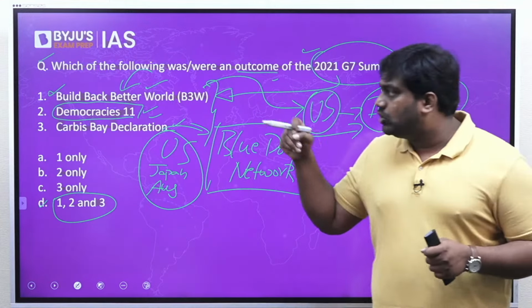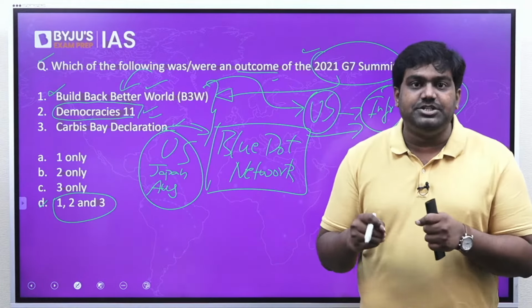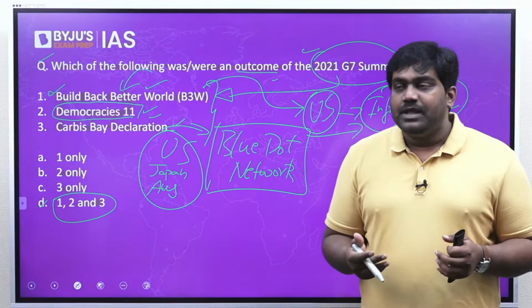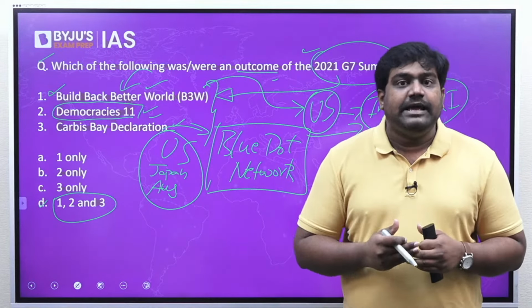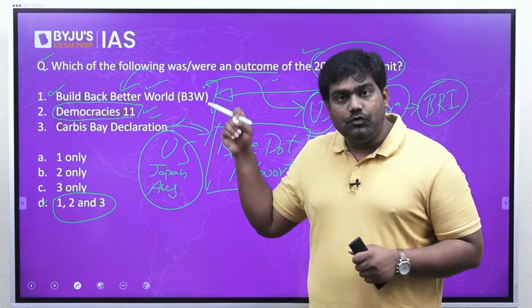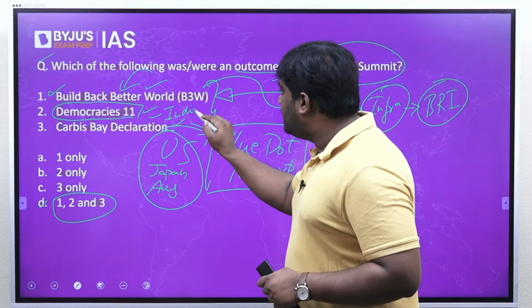The idea is to promote constitutional democracies and democratic rights, basic rights, which include free speech, free press, etc. This initiative primarily aligns all the democratic nations against authoritarian countries like China and Russia. So G7 is placing a lot of hope on this initiative, and India is also a part of Democracies 11.